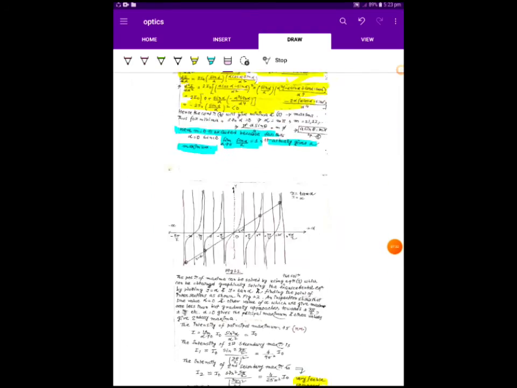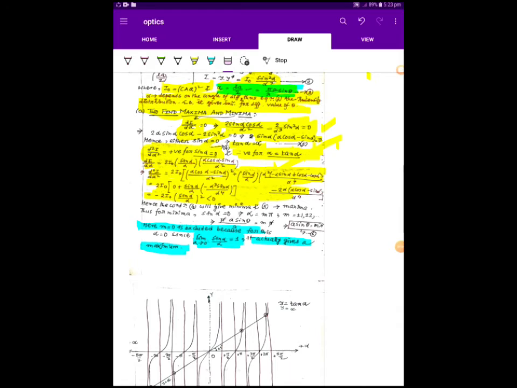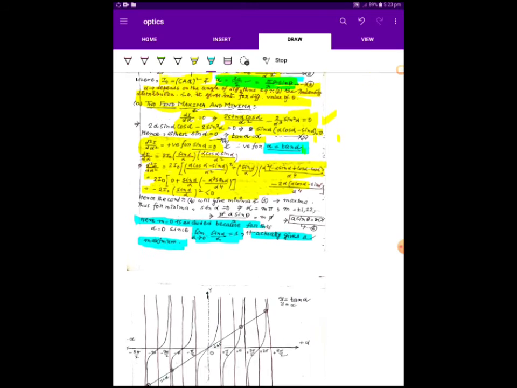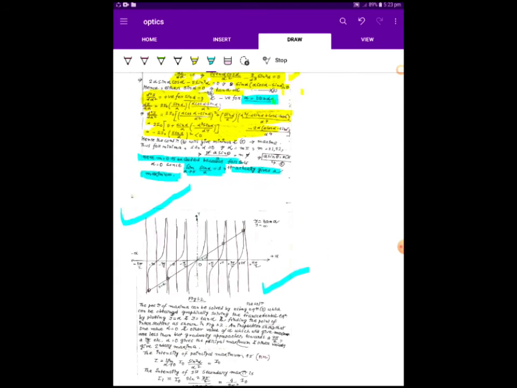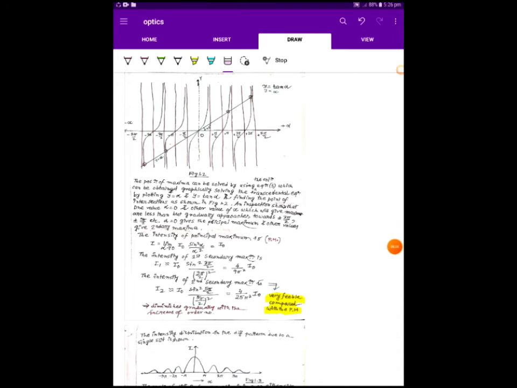Now for the condition to obtain maximum, tan alpha is equal to alpha. We can solve this transcendental equation with the help of the graphical method. Here y equal to tan alpha and y equal to alpha are both plotted and we get the intersection points from the graph. From the intersection we obtain the value of alpha as plus minus 3 pi by 2, plus minus 5 pi by 2, etc.